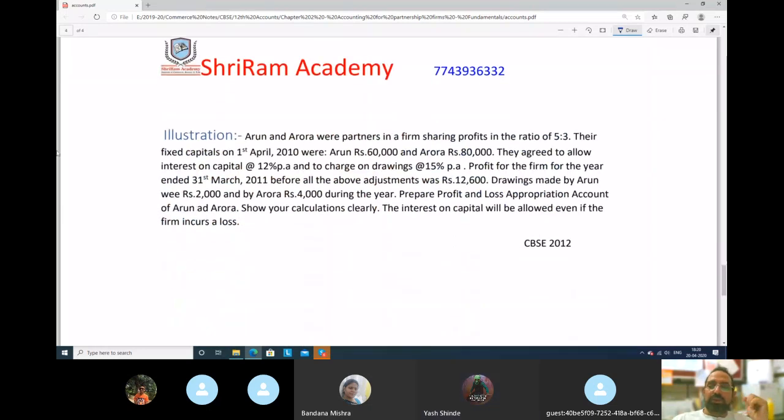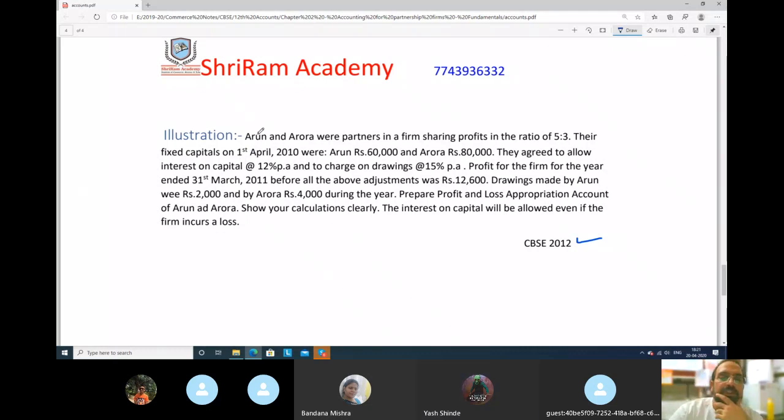Okay guys, we will solve this question now. Today we have completed the profit and loss appropriation account, so we will try to solve this question, and then tomorrow we will go to the next topic, that is partners' capital account.